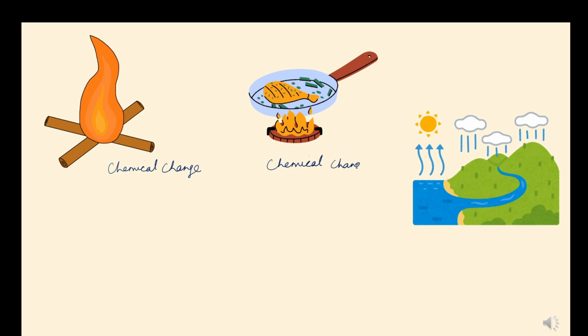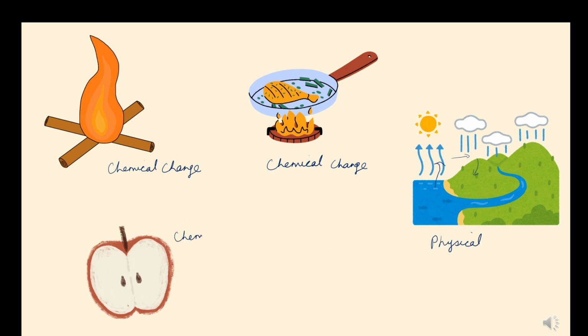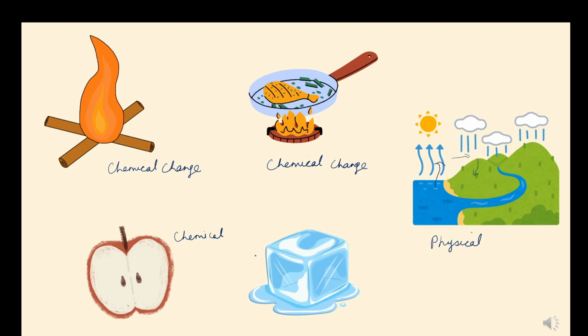What about the water cycle or the rain cycle? The water evaporates, forms clouds and again comes down in the form of rain, and this cycle keeps on taking place. This will be classified as a simple physical change, because here no new substance is being formed. Then cutting of apple. Now I can't get the original apple back again, so this will be classified as a chemical change. And lastly, melting of ice. This will be classified as a simple physical change.